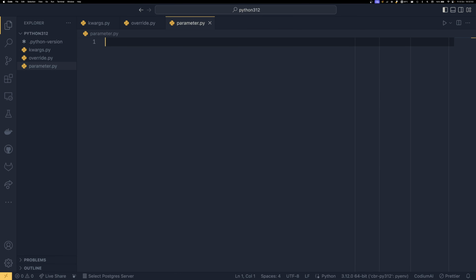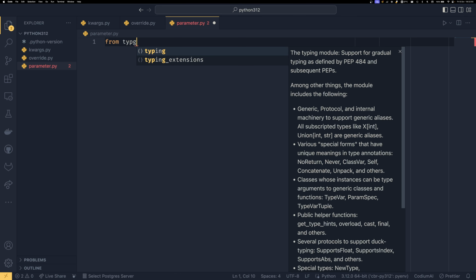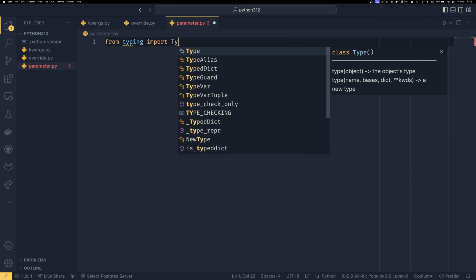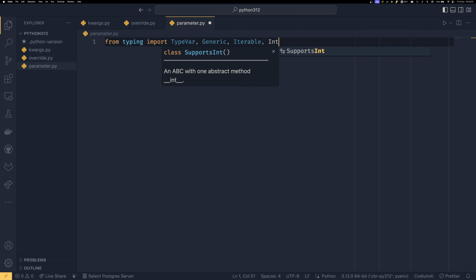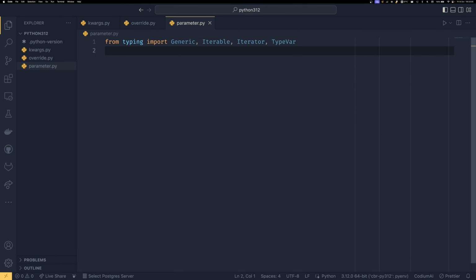So if we were to, from typing, import TypeVar, Generic, Iterable and Iterator. I'm going to be explaining this in the context of the older system, so you can understand how to change from the older system into the newer system. It might make a bit more sense that way.